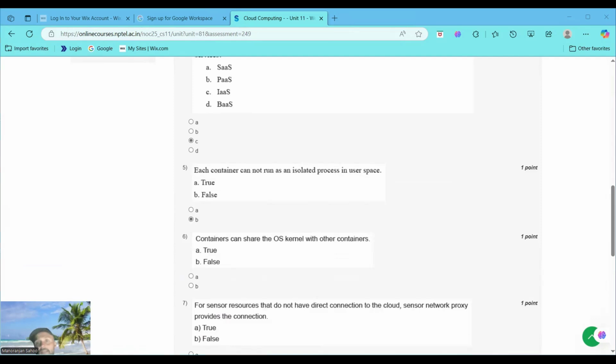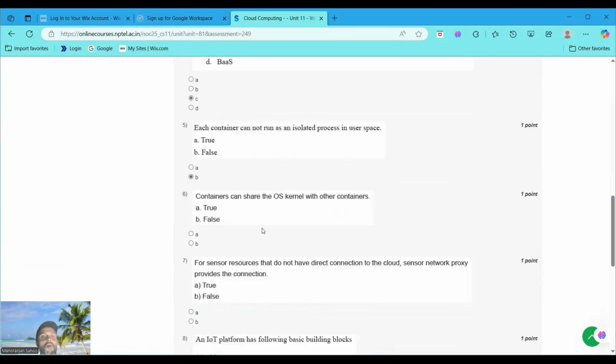The statement claiming they cannot is incorrect, so A is incorrect because containers can run isolated processes. B is correct because it affirms their capabilities. Okay, that's why we choose the correct option. B is the false statement. Got it? Now moving to question number 6.